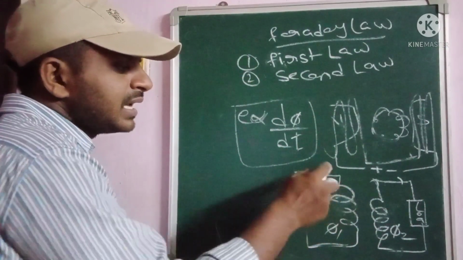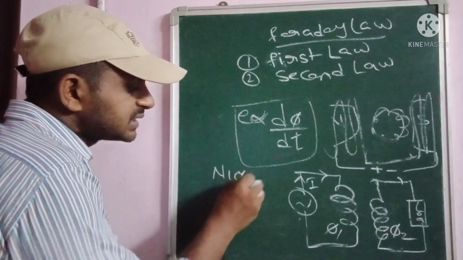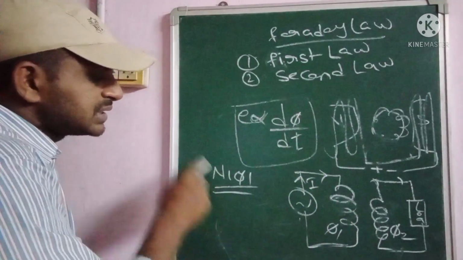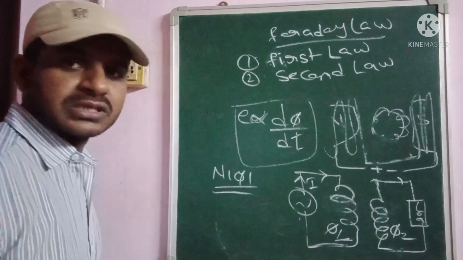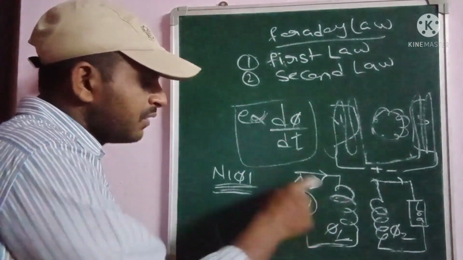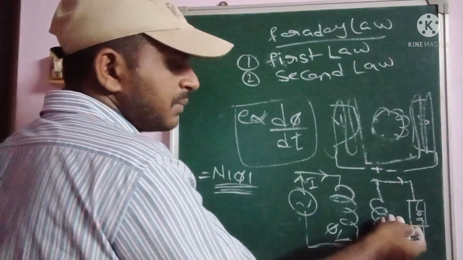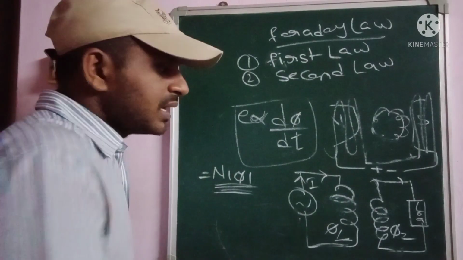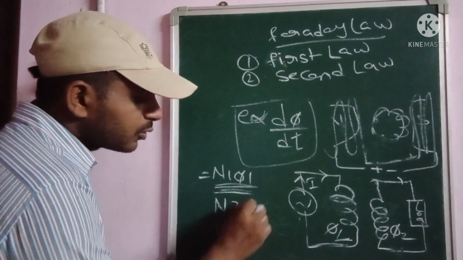Okay. So the initial flux linkage in the primary winding is given as N1 into phi 1, because the primary winding has N1 turns and the flux produced is phi 1. So that is the total initial flux linkages in the primary winding, N1 into phi 1. Coming to the secondary winding, the total final flux existing in that secondary winding is given as N2 into phi 2.